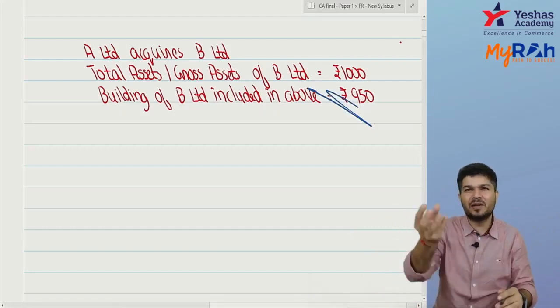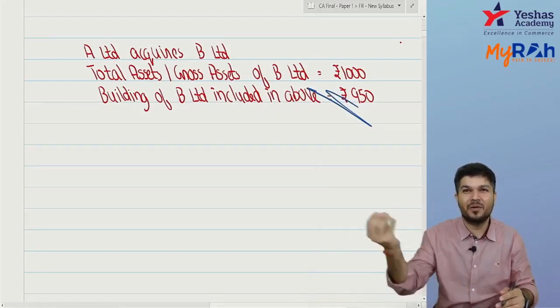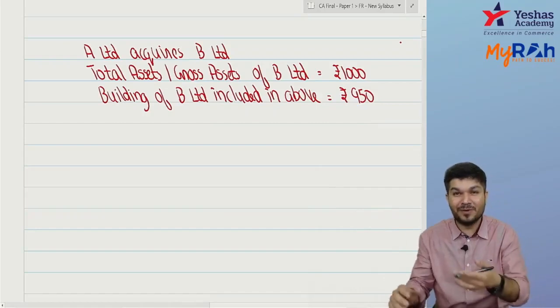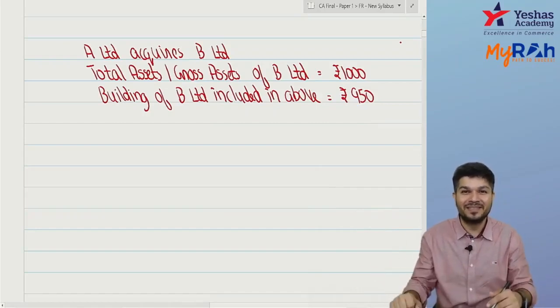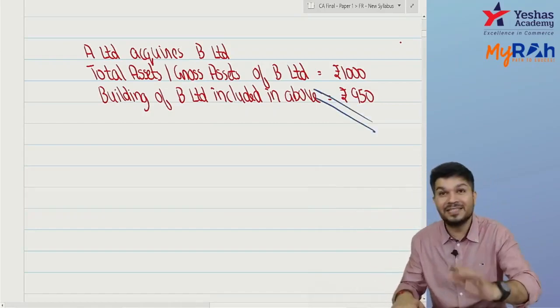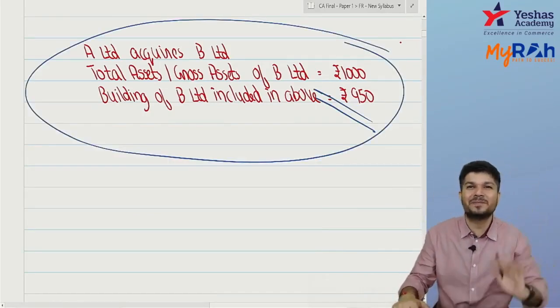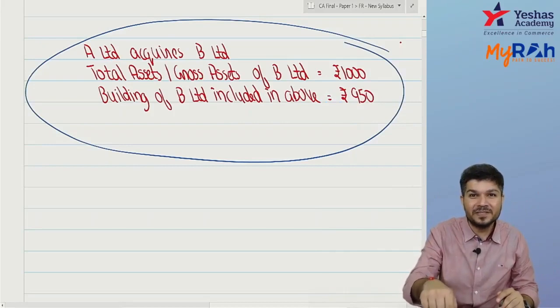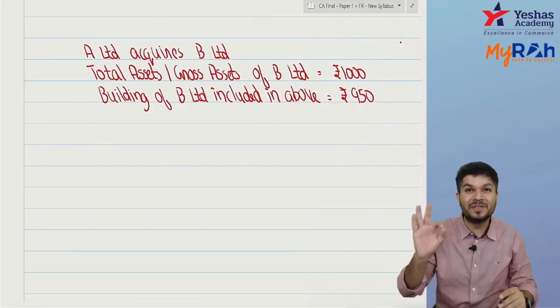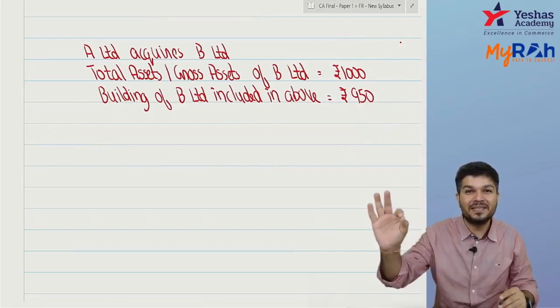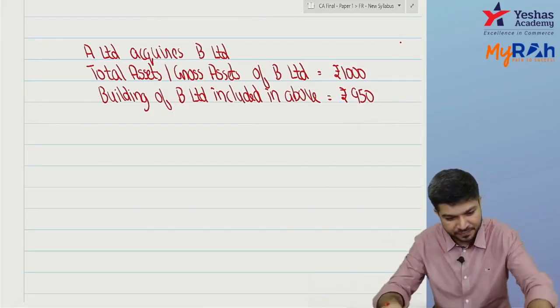The remaining things are all kind of small, doesn't matter. Out of 1,000, 950 is only building, so this is accounted for as an asset acquisition. If the concentration test is met, don't try to check the definition of business.